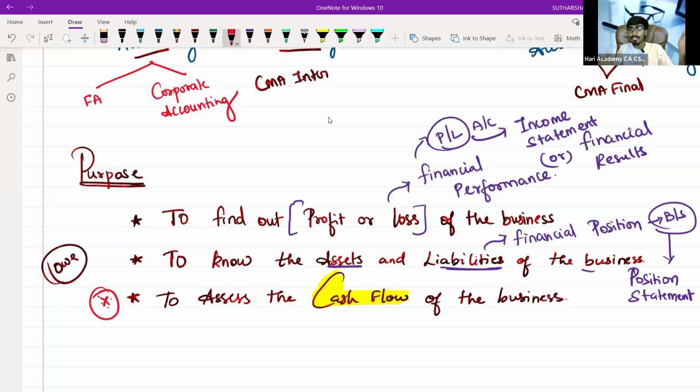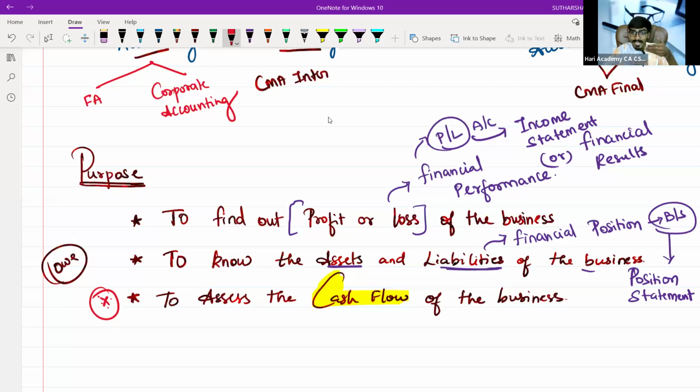Once you have prepared these, then it is the role of the management accountant to analyze and take decisions. The management accountant gets the data from you, the financial accountant, and does the interpretation and analysis.